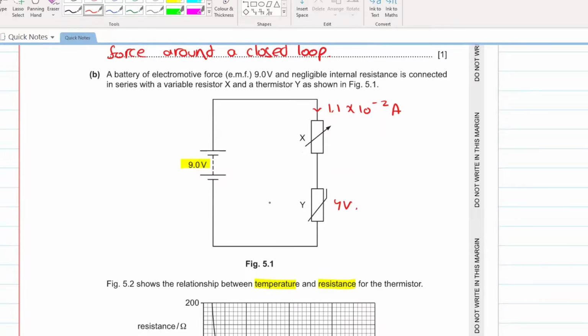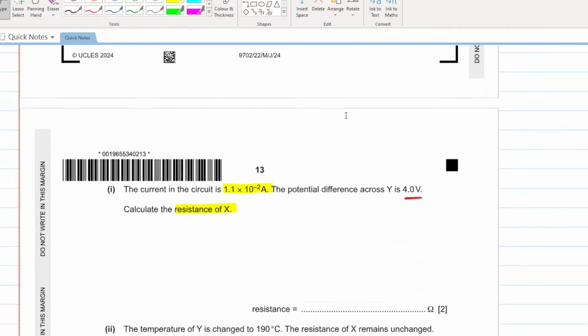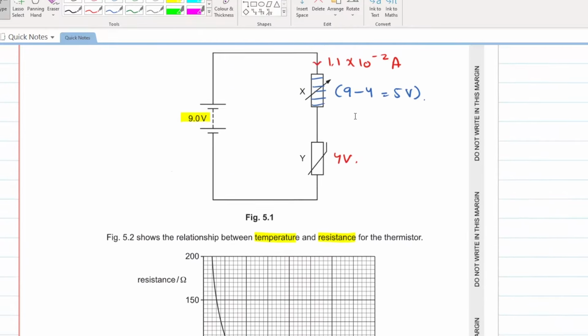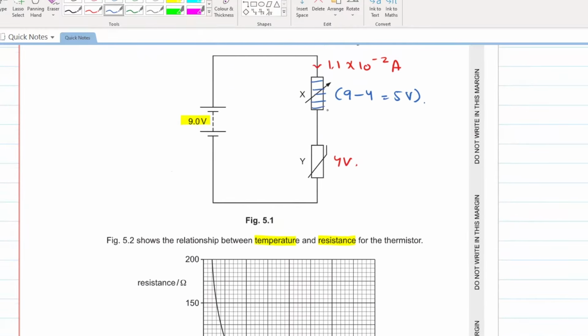What will be the voltage across X? 9 minus 4 is equal to 5 volts. Simple as that. So across X, you have a voltage of 5 and a current of 1.1 into 10 raised to the power of minus 2. Can you calculate the resistance of X?